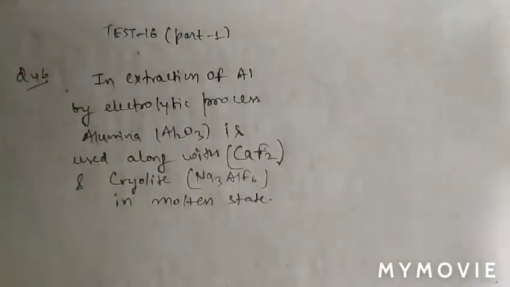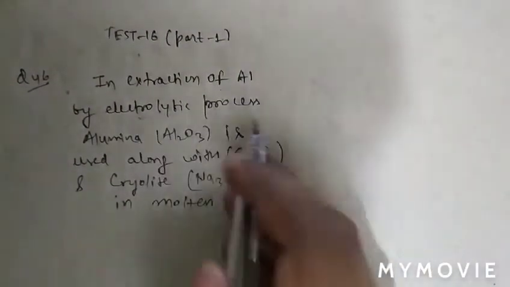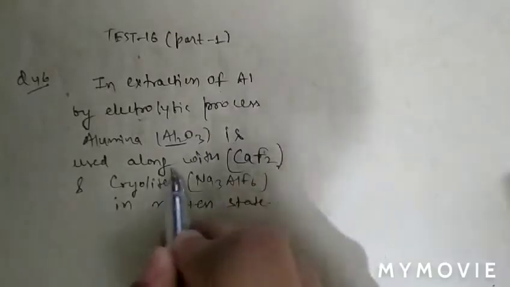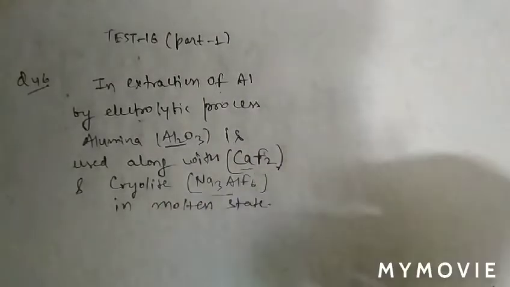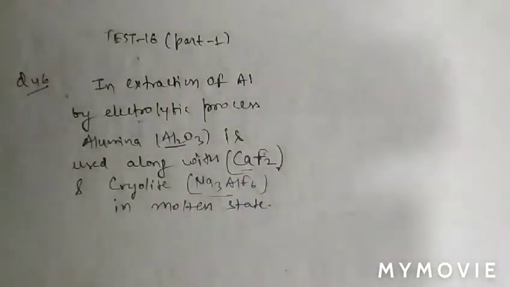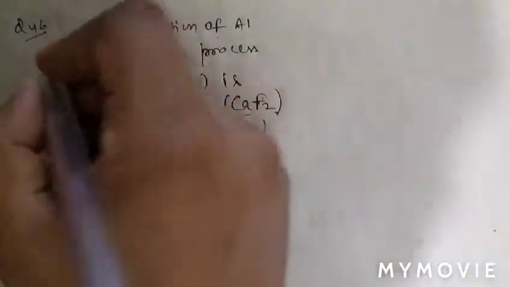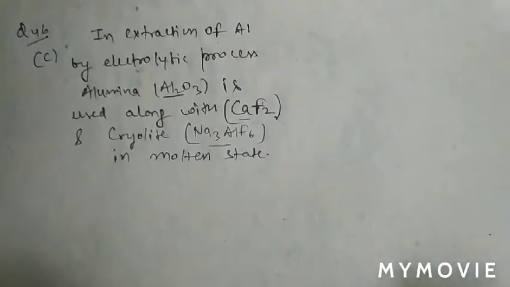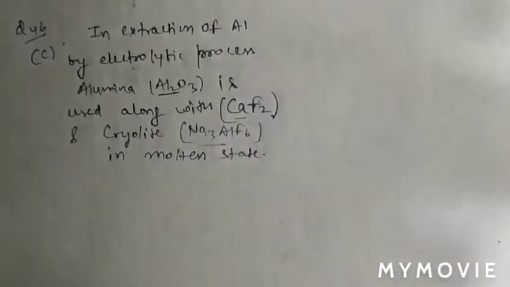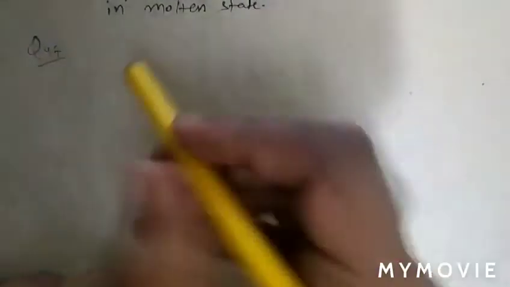So in extraction of aluminium by electrolytic process, alumina Al2O3 is mixed with fluorspar and Na3Al(F6), that is cryolite. So question number 46, option C is correct. See question number 47. In question number 47, what is given there?